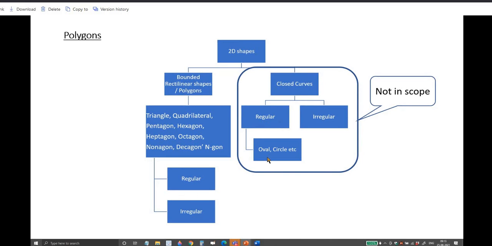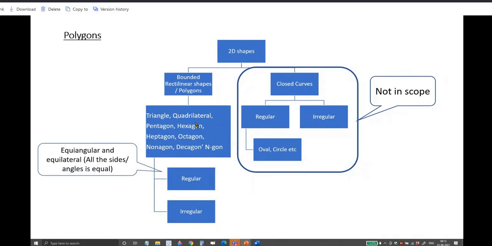In this chapter, in this topic, you are not going to talk about closed curves like oval, circle. The oval, circle, irregular, regular, all these are not in your scope. We are not going to study that. We are going to study polygons only here. In that also, equiangular and equilateral, all the sides and angles equal means you call it a regular one. The other one, with different measures, you call irregular. This is the meaning of it.